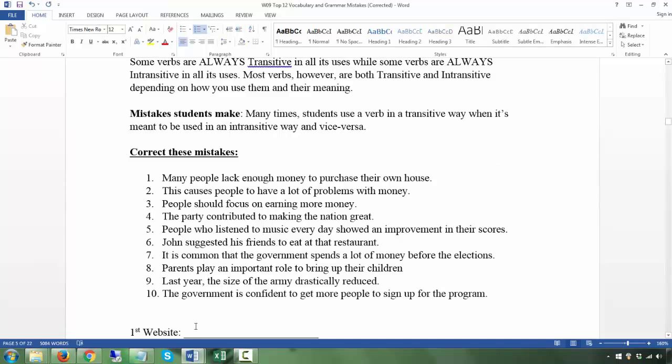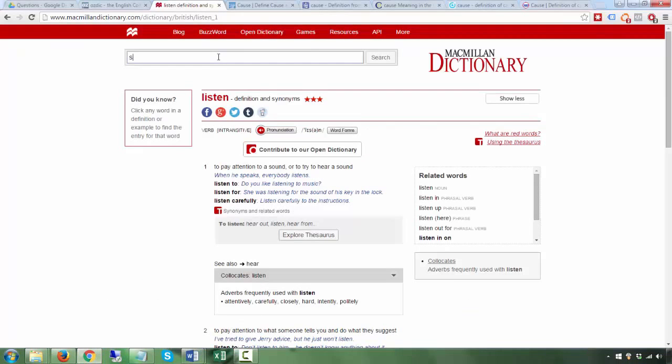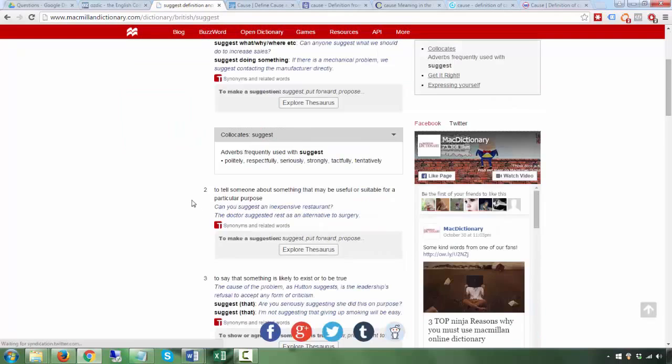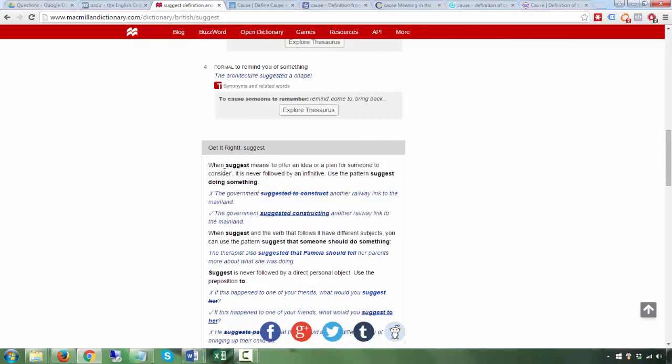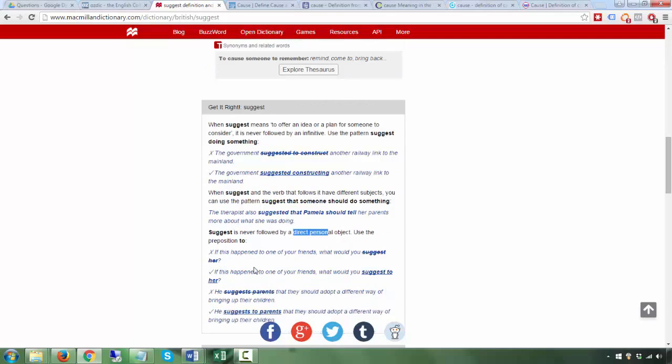"John suggested his friends to eat." This is a common mistake also. Let's go to suggest. At the end of Macmillan, they tell you the mistake. When suggest means to offer, it is never followed by an infinitive. It's also never followed by a direct object. So you don't say suggest to do something, nor do you say suggest someone to do something. So you don't say suggest her to do something, or suggest parents to do something, or whatever it may be.